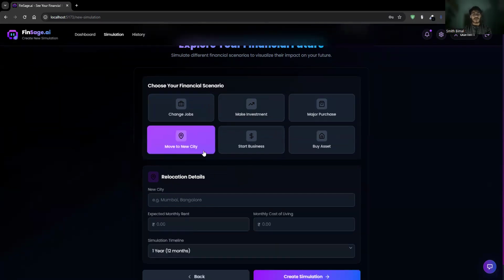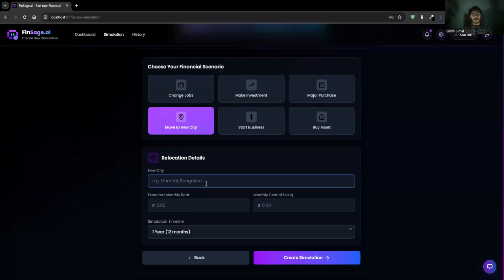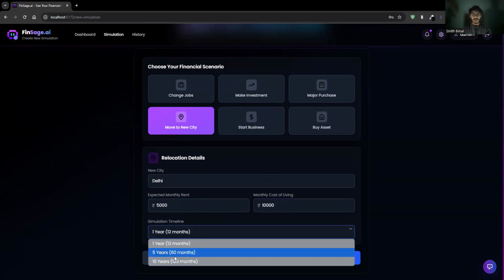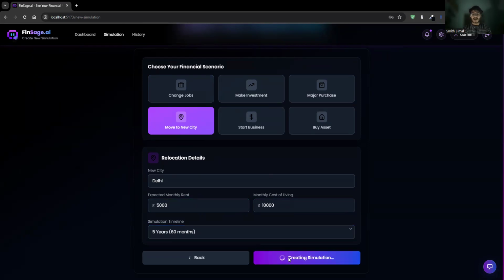So let's say I'm planning to move to a new city, and the city I'm planning to move to will be Delhi. The monthly rent, I'm assuming, will be 5000 per month, and the cost of living will be around 10,000 per month. Based on this data, it will check against my current data and give me suggestions and all the details. The timeline I want to put is the next 5 years, and then I can create the simulation.